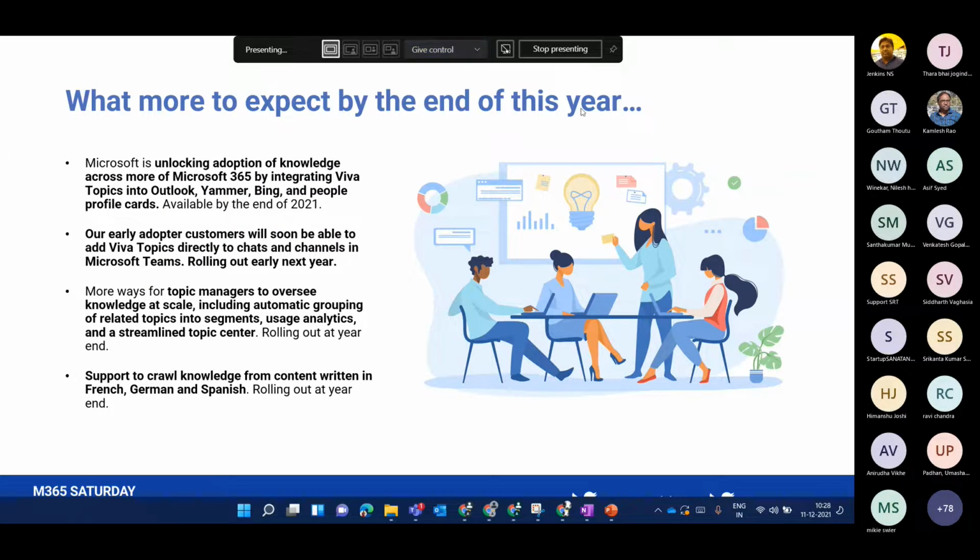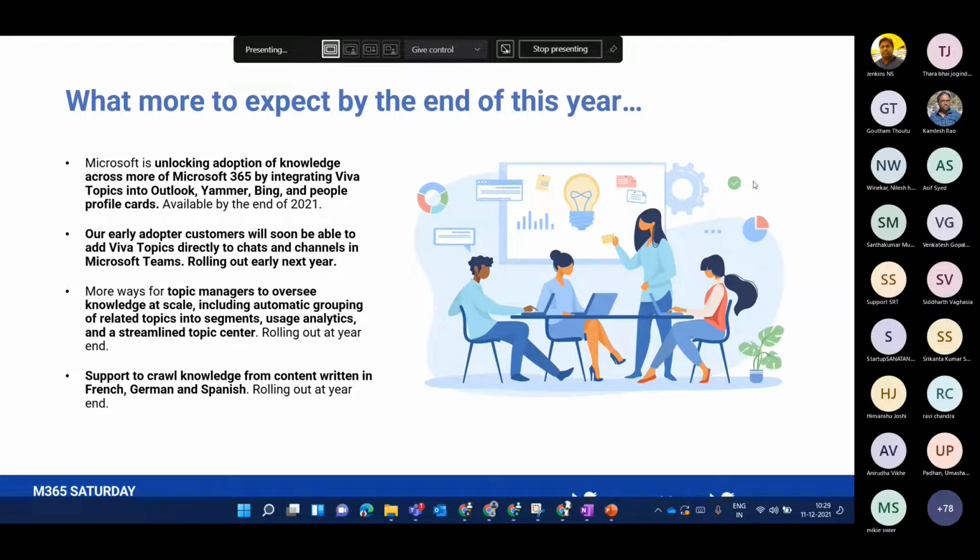More to expect by the end of this year. During the last sessions by Microsoft, Build and Ignite, they announced a few things coming up by the end of this year. Main feature one is that they are going to unlock the ability to adopt knowledge across Microsoft 365, by integrating topics into Outlook, Yammer, Bing, and people profile cards. This is going to be huge, and it will be coming by the end of this year.